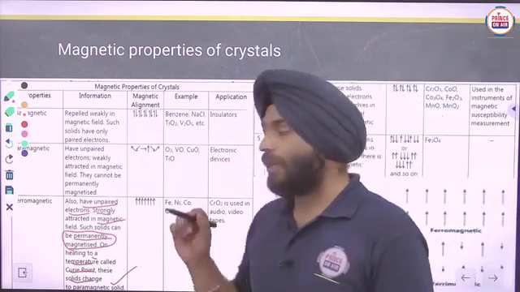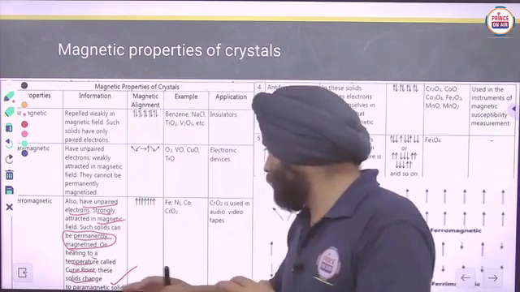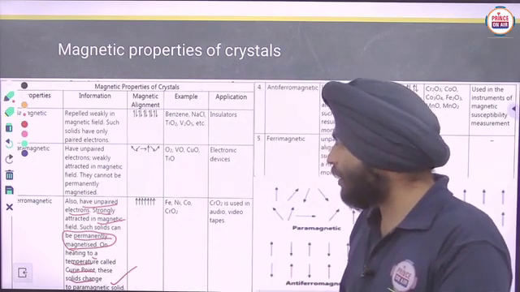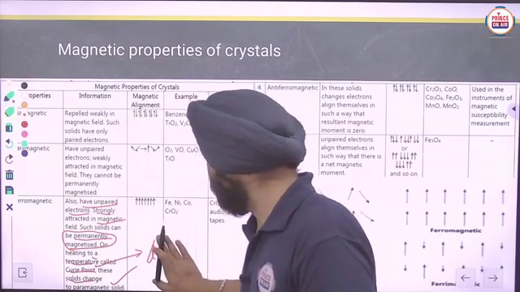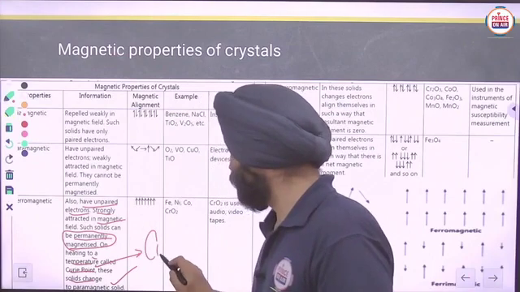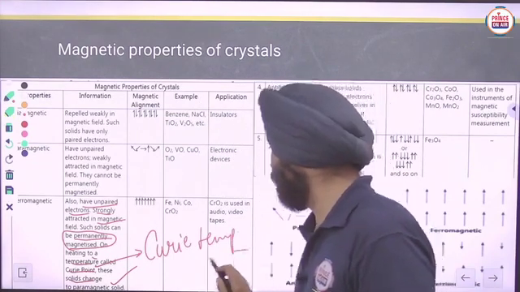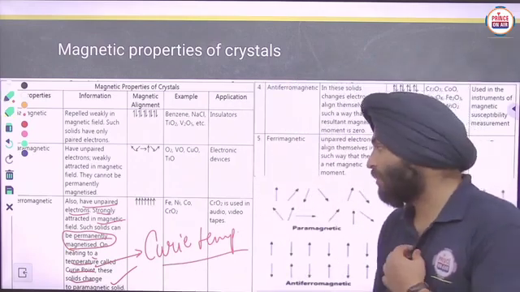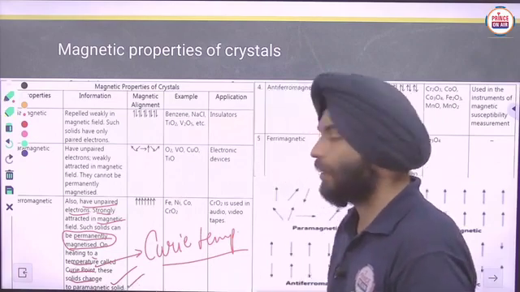So the ferromagnetic substances will change to paramagnetic substances.